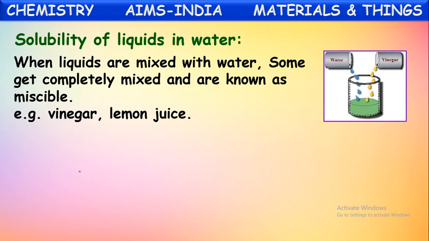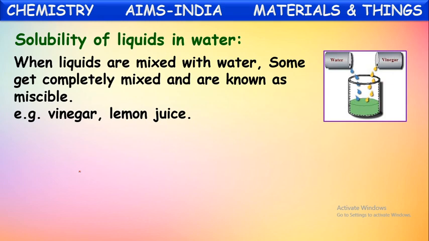Such liquids which dissolve into water are called miscible liquids, miscible with water. For example, vinegar, lemon juice, these all will dissolve when you mix with water. And even alcohol, these all are called miscible liquids with water.